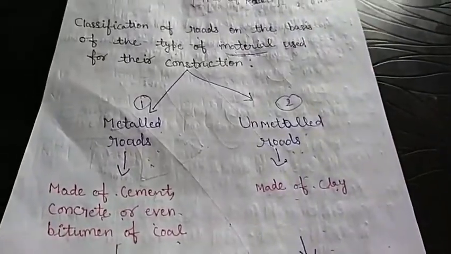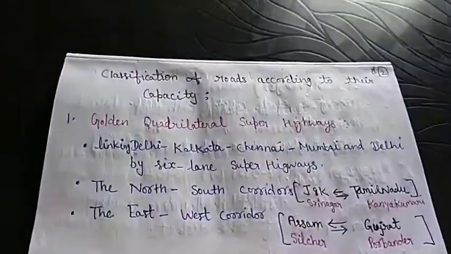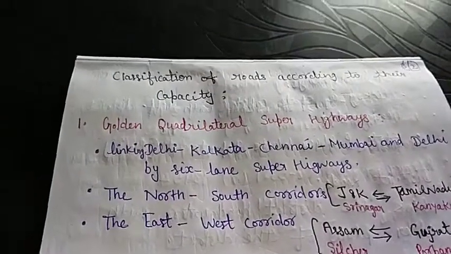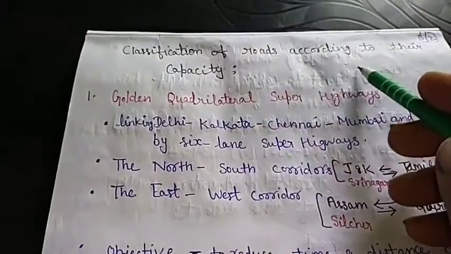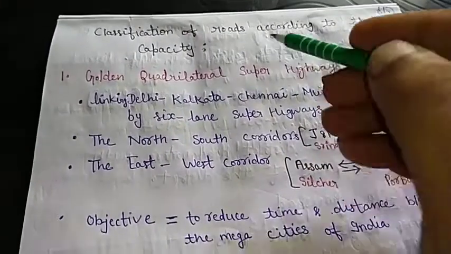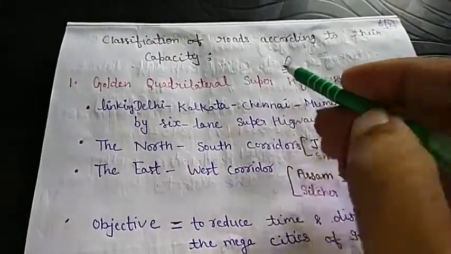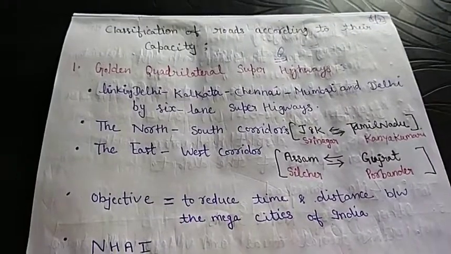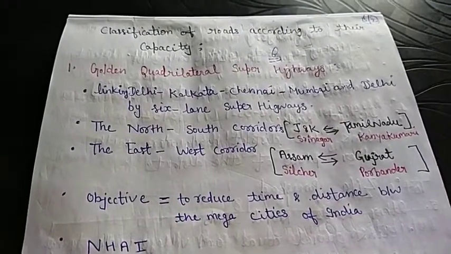Now the second classification of the roads is on the basis of capacity. On the basis of capacity, roads are classified into 6 categories. We will discuss them one by one.